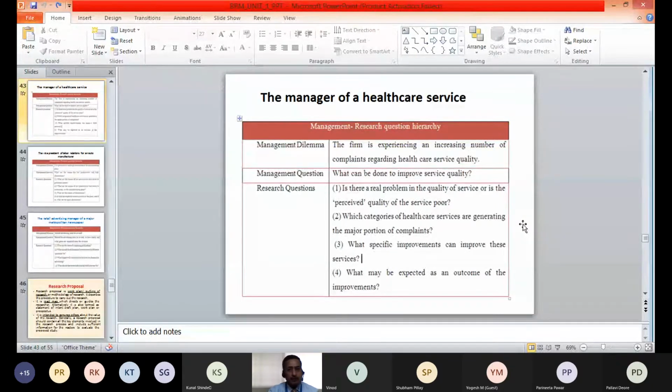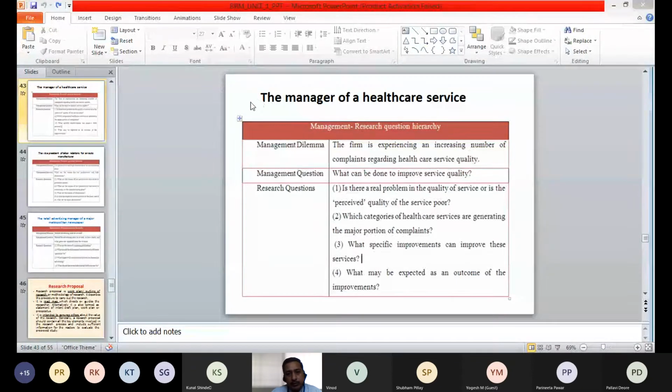Here is another example, of a healthcare service. The manager of a healthcare service has a dilemma in this example. The difficulty he is facing is the increasing number of complaints related to healthcare service quality. In this dilemma, we have tried to explore what it is all about.